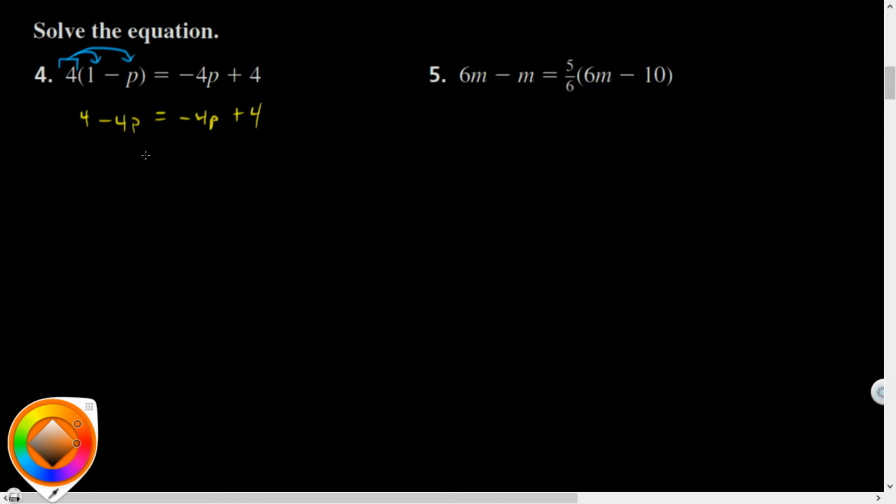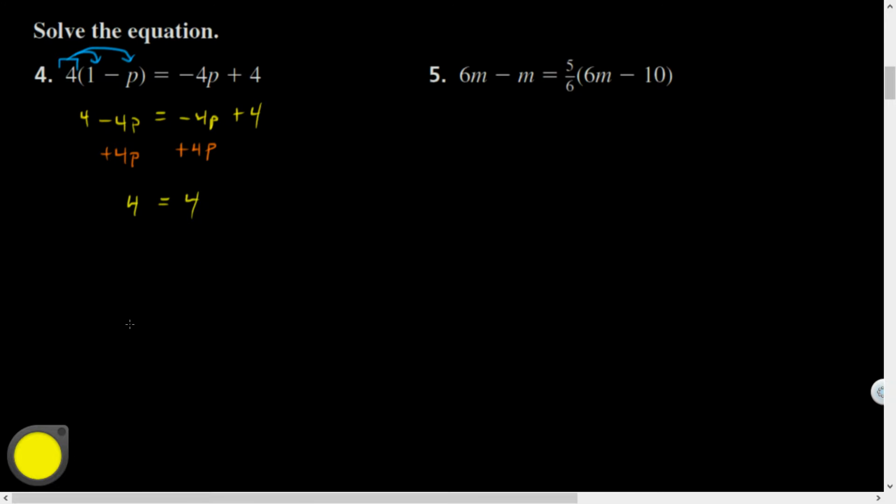And then when I try to solve by adding 4p to both sides, those 4p's all cancel out, and I get 4 equals 4. Is that true or false, friends? That's true, right? 4 is equal to 4. If I ask my 5-year-old and I hold up 4 fingers, I say, are 4 fingers the same as 4 fingers?